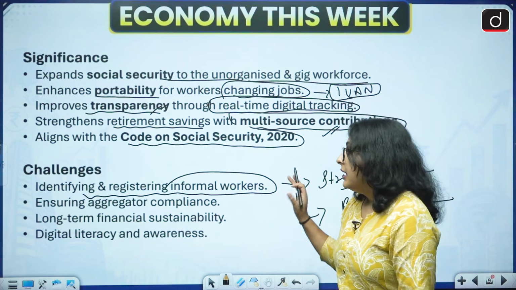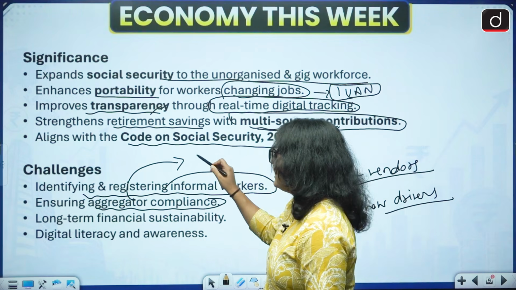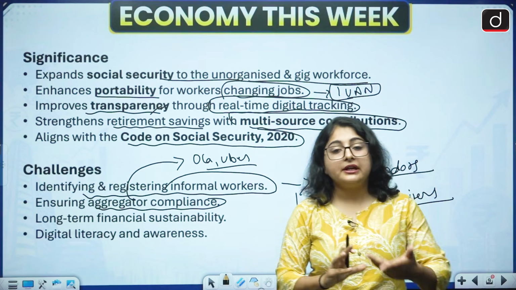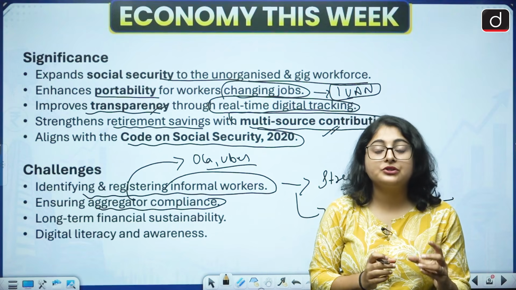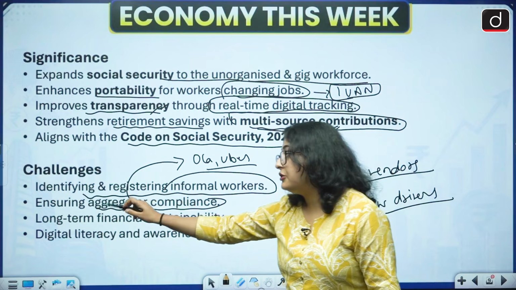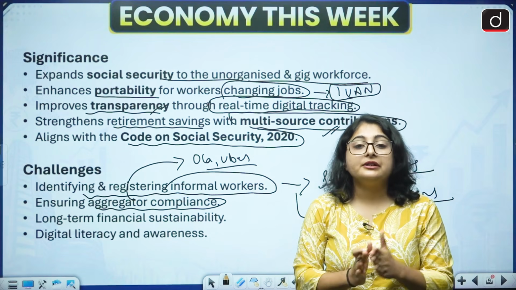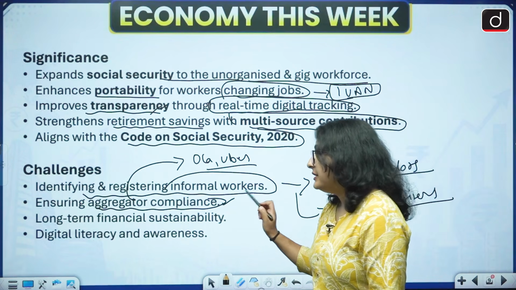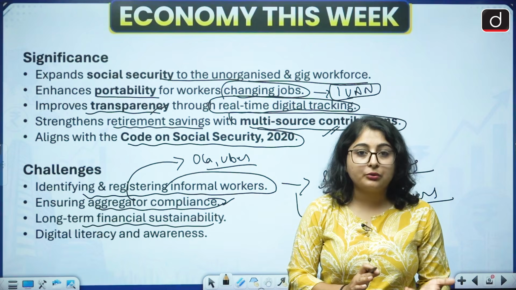All right. Ensuring aggregator compliance. Aggregators are big companies like Ola and Uber. The government says to the aggregators that you have to deposit a certain percentage of your revenue or profits to the PF. But how do we make sure that the aggregators are ensuring compliance? For that, the government needs to monitor them, and to monitor them will increase the administrative cost of the government. So it is a challenge in itself. Then how financially sustainable it is in the long term is also another question.